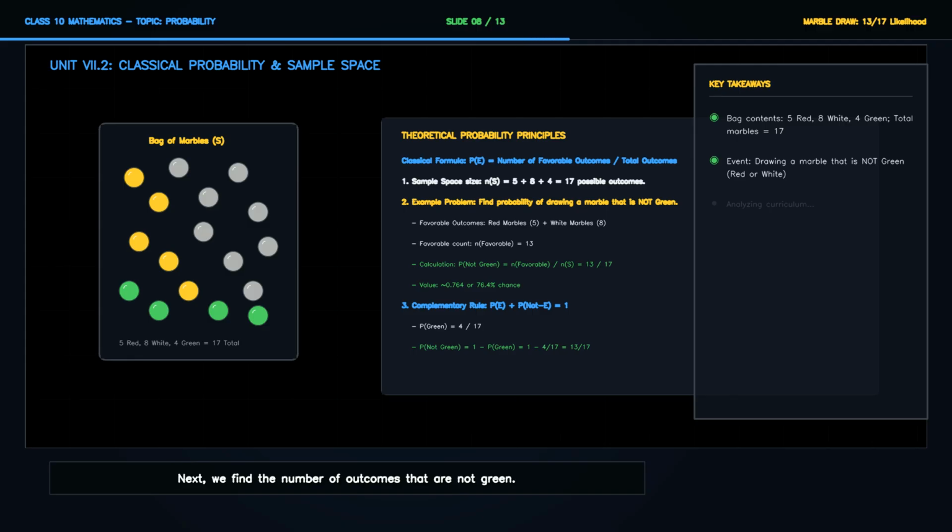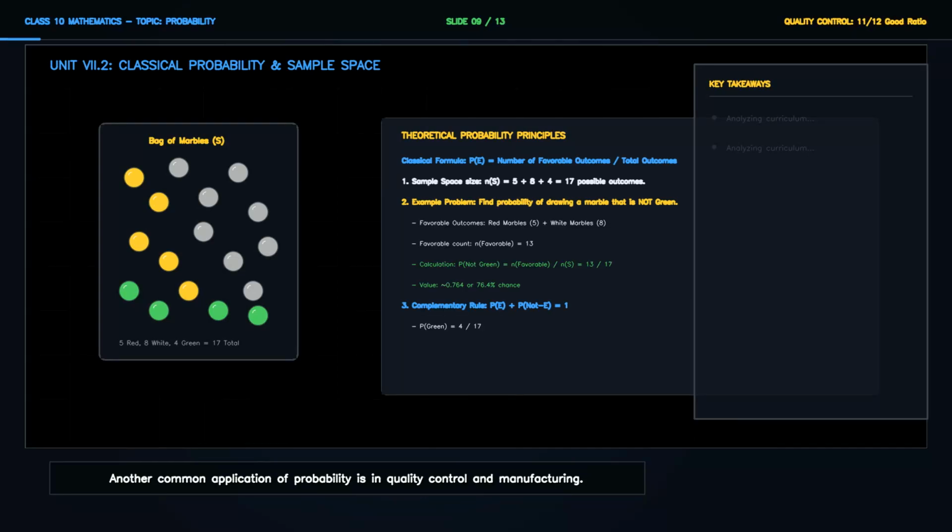Next, we find the number of outcomes that are not green. These are the red and white marbles, which sum to 13 favorable outcomes. Using our formula, the probability of drawing a non-green marble is 13 over 17. This simple ratio represents the likelihood of this everyday physical event.